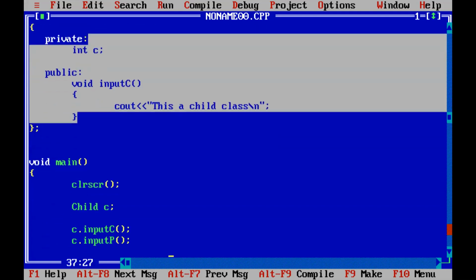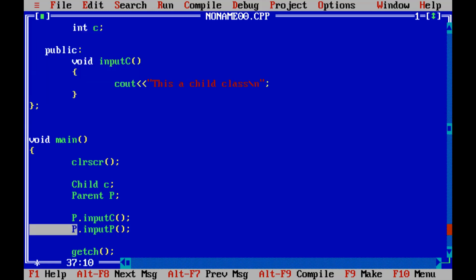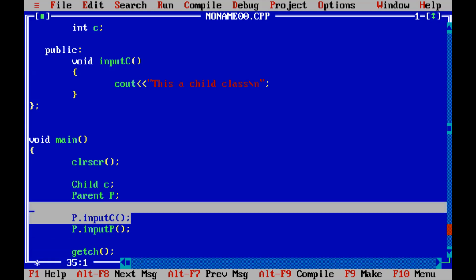Now, as I was telling you, reverse is not possible. Means if I make one more call, let's say parent object, parent P, and let's say parent is trying to call. So obviously he will be able to call his own function, but he will not be able to call the function of child, because child may not obviously allow access to his own function.